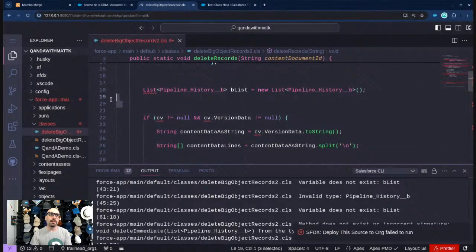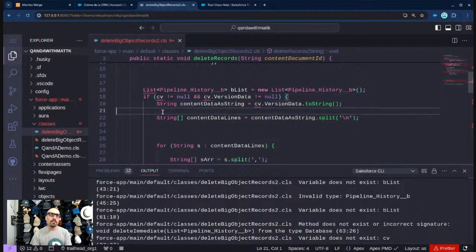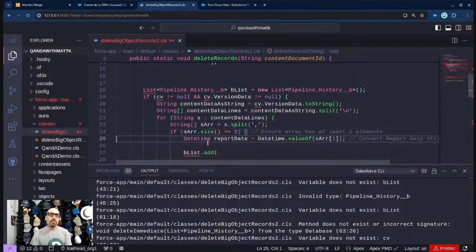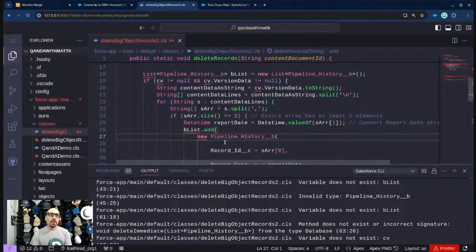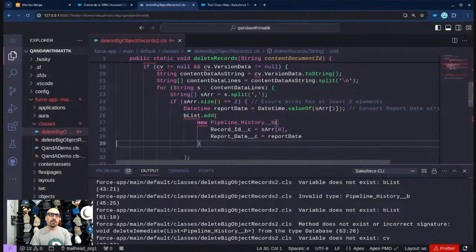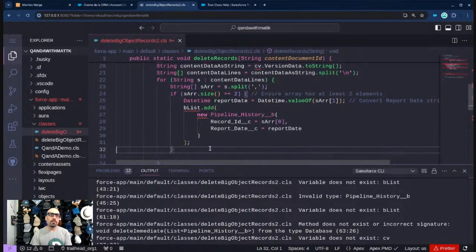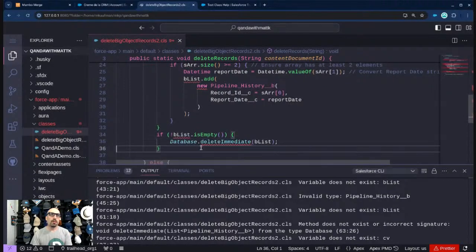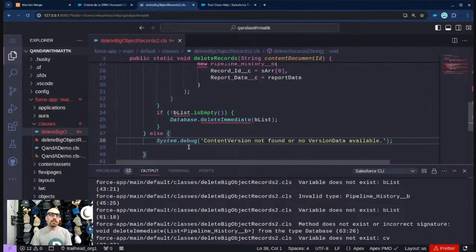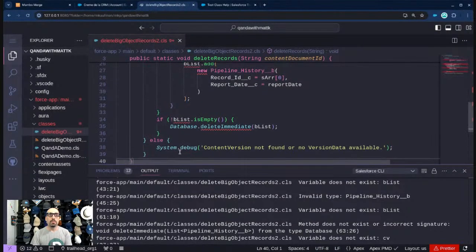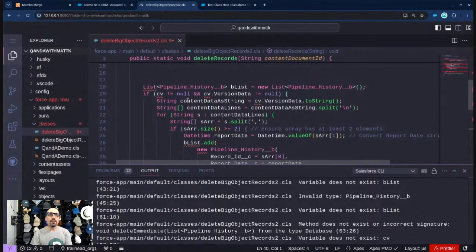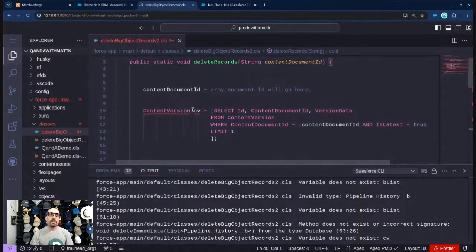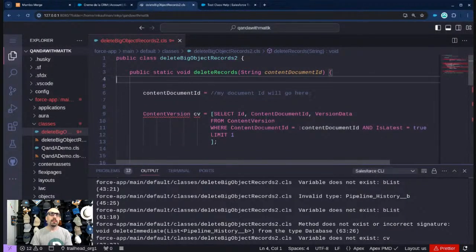That's a neat idea. I think what's happening there is they're storing the history of their opportunity pipeline in a big object. And so if we look, we can see the fields that are available on this big object. And deleting data from a big object is important because you can only put in so much data before you have to start paying for it. And so that's my guess why they want to delete it with this Apex class here.